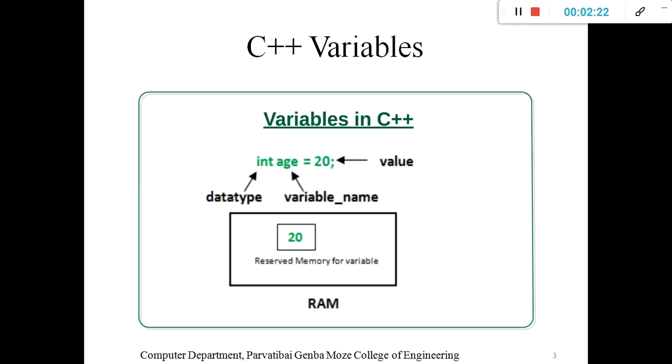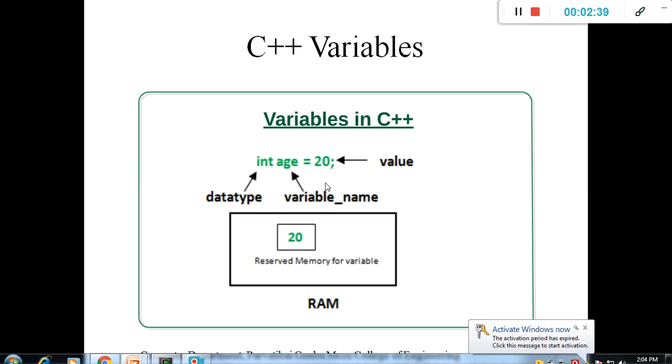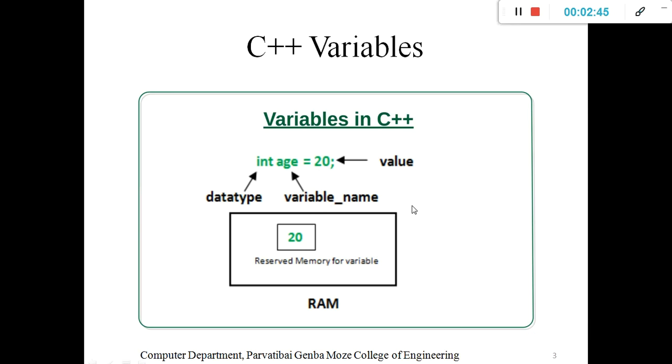Consider an addition program: we need to add two values, so we store those two values in variables. Variable a contains 10, variable b contains 20, and the addition gives 30, which is again stored in another variable. That is simply the use of a variable in programming.